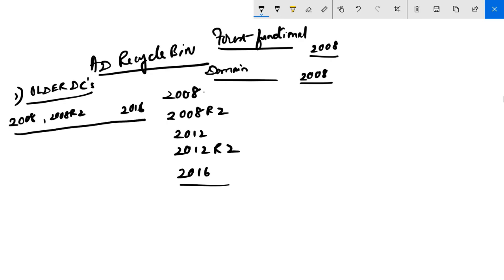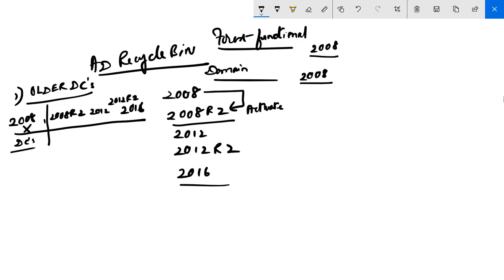The moment you move from the functional level 2008 to 2008 R2, and why would you do that? The reason is probably there was a feature that was introduced in 2008 R2, and for you to activate that feature, you will have to upgrade your domain function level. And upgrading the function level means a simple thing. It means that this 2008 DC is no longer going to be supported. I'm talking about DCs. I'm not talking about clients. This 2008 domain controller will no longer be supported, and we start only from 2008 R2, 2012, 2012 R2, likewise. So these are the only domain controllers that are going to be supported from 2008 R2 onwards. And that's what we're planning to do out here.